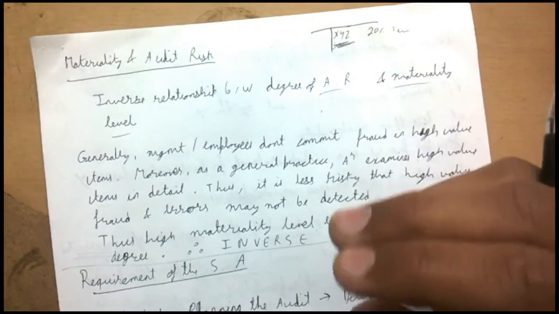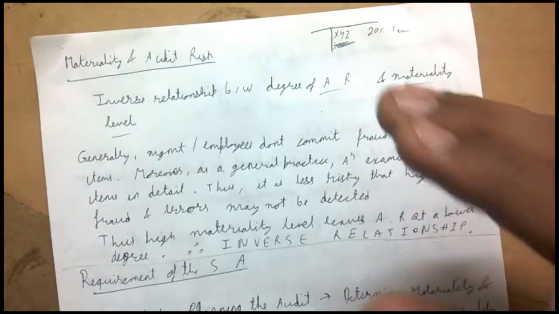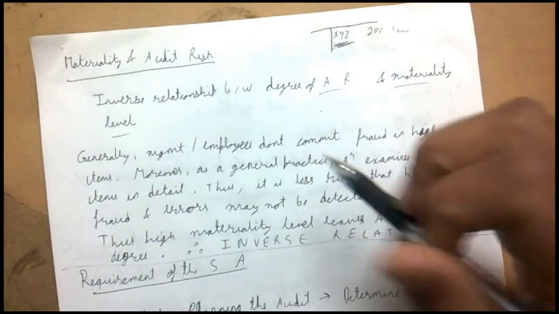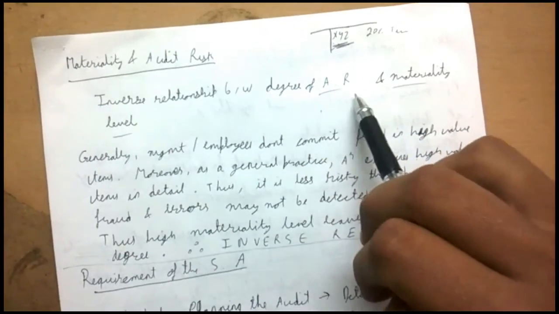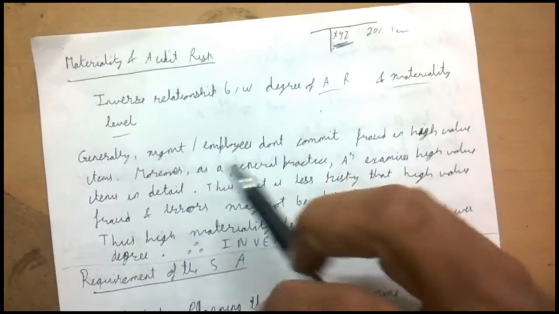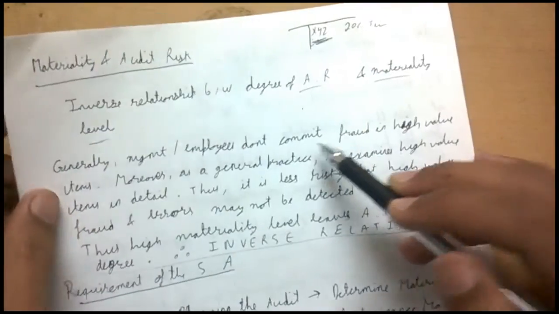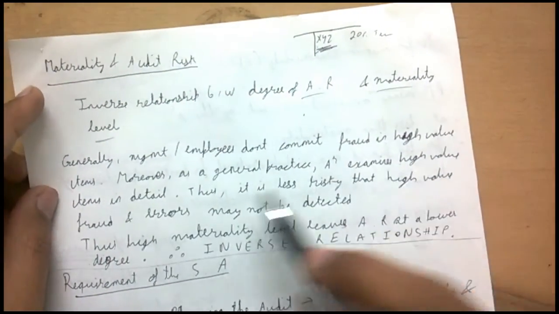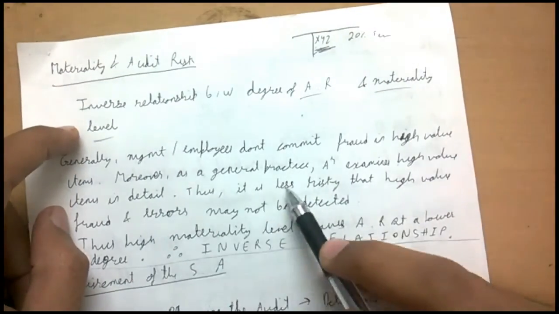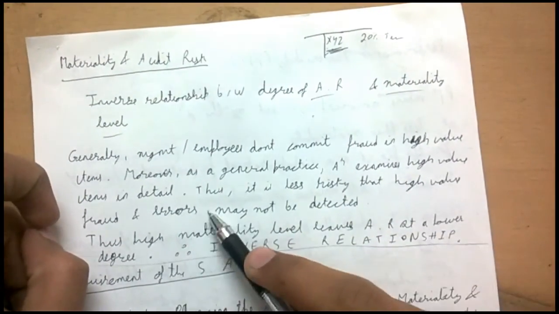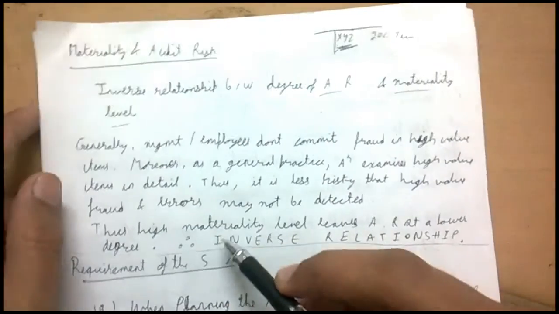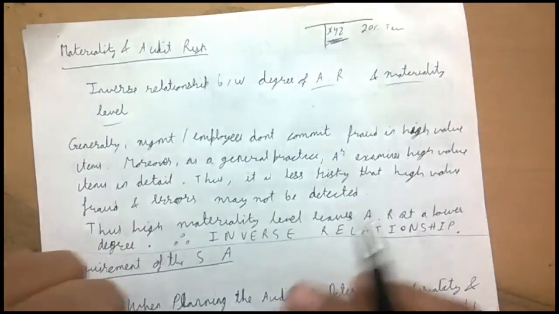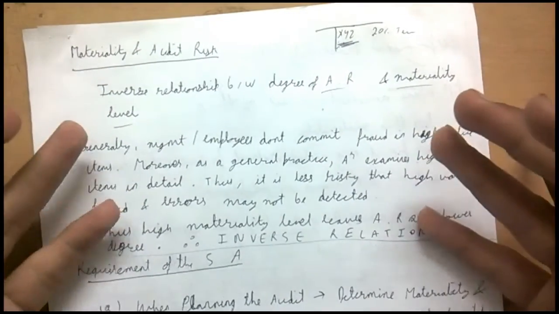So if the materiality is very high, the item is very material, the audit risk tends to be on the lower side. So we always say that there's an inverse relationship between the degree of audit risk and materiality level. Generally, management and employees don't commit fraud in high value items. Moreover, as a general practice, the auditor examines high value items in detail. Thus, it is less risky that high value fraud and errors may not be detected. Thus, a high materiality level leaves audit risk at a lower degree. Therefore, there is an inverse relationship. Right? It is the same thing which I've explained to you.